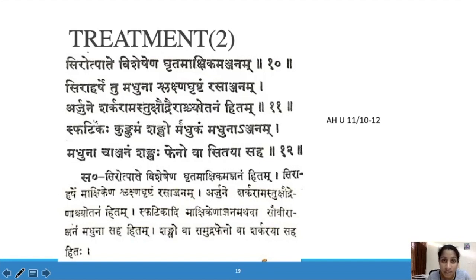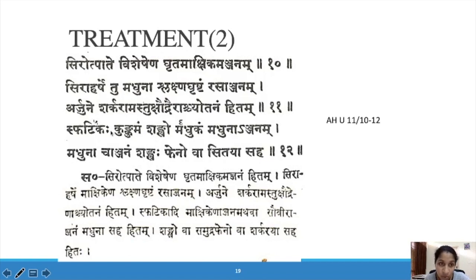So Aschodanam, this is an Aschodana Yoga. Aschodana is eye drops with Sharkara, Mastu and Shaudra. Sharkara is sugar. What is Mastu? If we see the uppermost part, that watery part you will get from Dadi, that is Mastu. Shaudra is honey. All those things we can mix and do Aschodana in Arjuna.